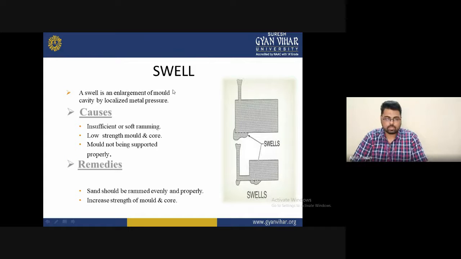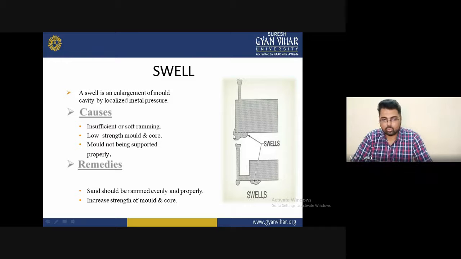Swell is also a common problem nowadays. A swell is an enlargement of the mold cavity by localized metal pressure. As you can see in this diagram, the problem occurs because of enlargement of the mold cavity by the localized metal pressure. Some metal presses internally, increasing the gap and the size, and unwanted metal is found. Sometimes we say swelling, and it is a problem that occurs due to insufficient ramming.